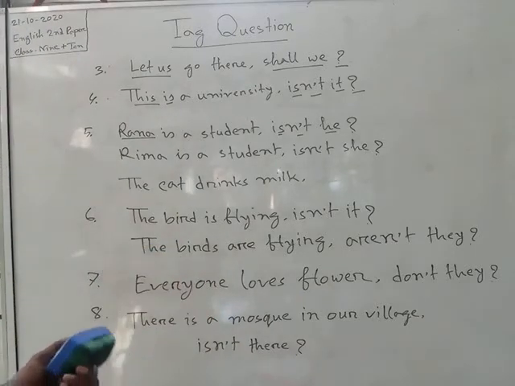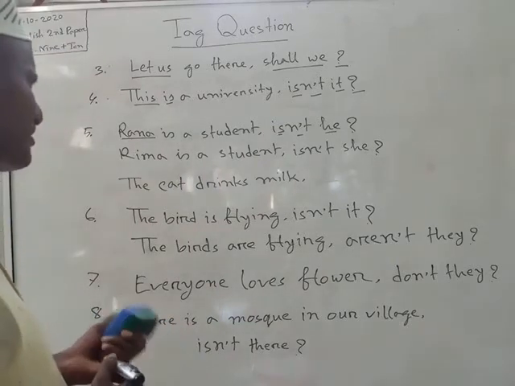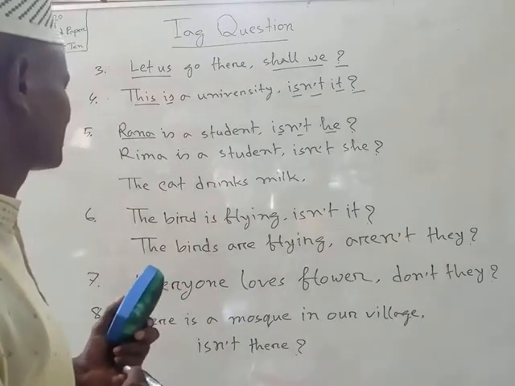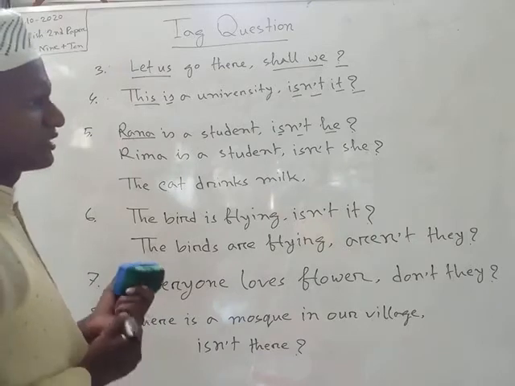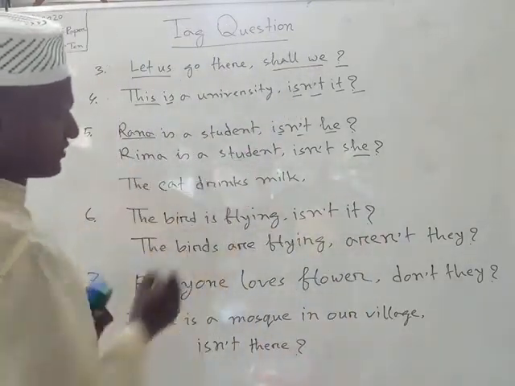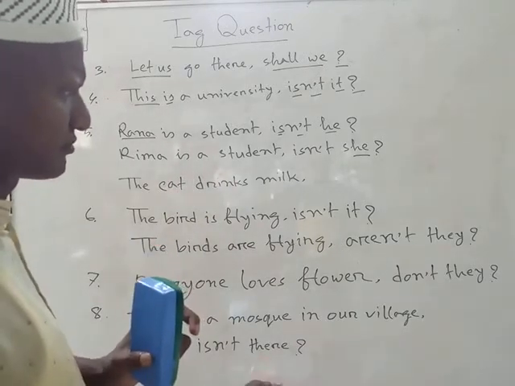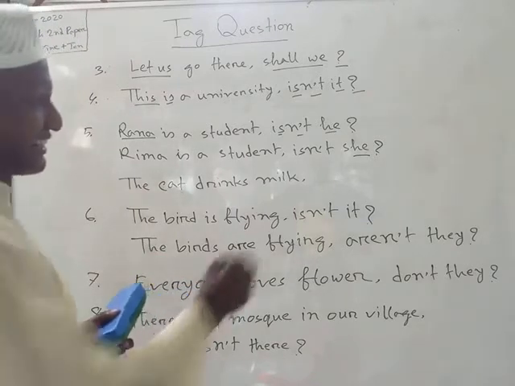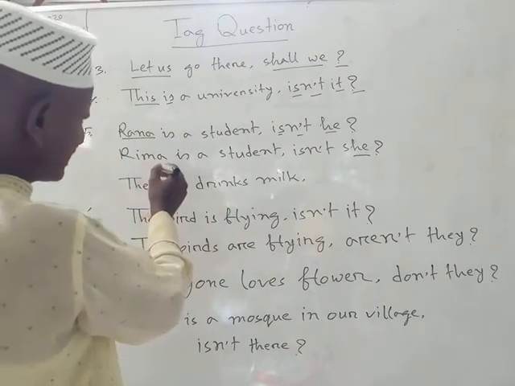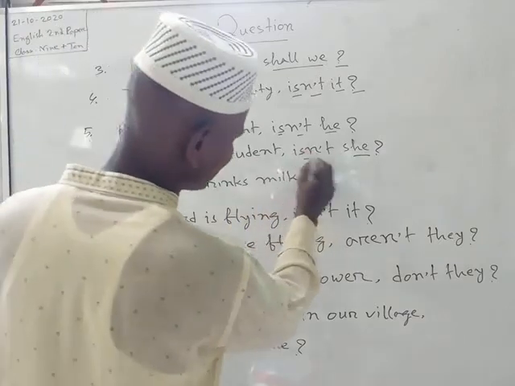not a female student. Then we can also say, if we find in any kind of statement a name which indicates female, then we have to take the pronoun "she." Such as, Rima is a student. Rima may be one kind of girl. For this reason, we have taken here "she," not "he." The tag question of "Rima is a student" is isn't she.